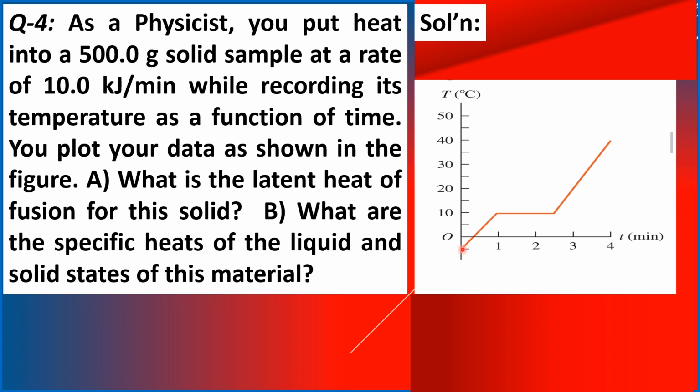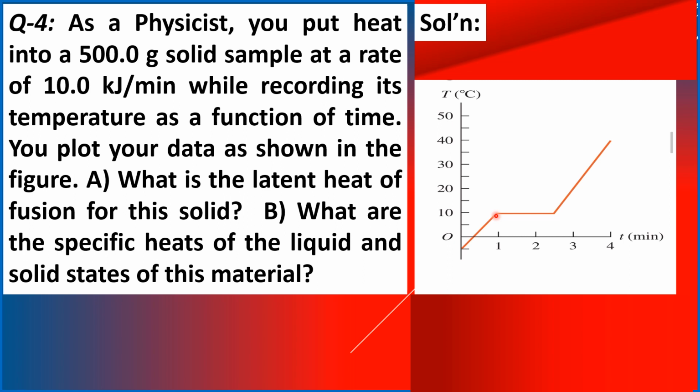So that point here corresponds to negative 5 degrees Celsius. And then, after 1 minute, represented by this straight graph line, the temperature of the body is now 10 degrees Celsius.